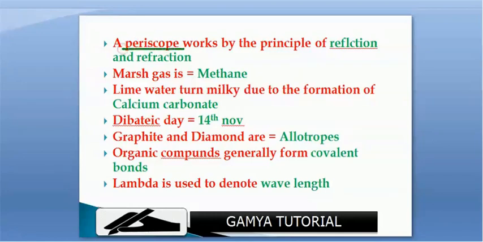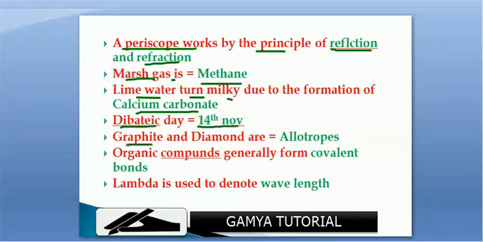A periscope works on the principle of reflection. Marsh gas is methane. Lime water turns milky due to the formation of calcium carbonate. Diabetic Day is 14th November. Graphite and diamonds are allotropes. Organic compounds generally form covalent bonds. Lambda is used to denote wavelength.